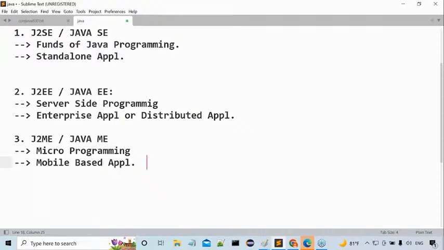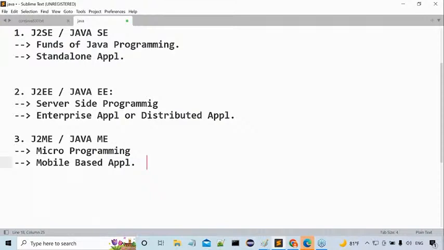That's okay, guys. Now this is what we have clearly understood: what exactly the parts are available in Java. But still my question is available with me. Java is available in three parts, that I understood clearly. Now tell me, what do I have to learn among all three? One thing is very clearly confirmed: which one is not required to learn? J2ME is not required, leave it. Then the remaining two are J2SE and J2EE. Among these two, what do I have to learn? Still, why am I discussing all these points now?